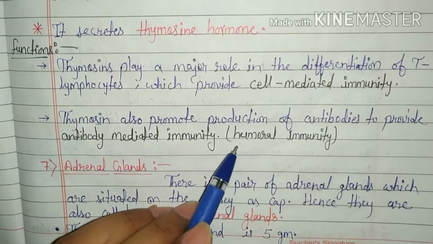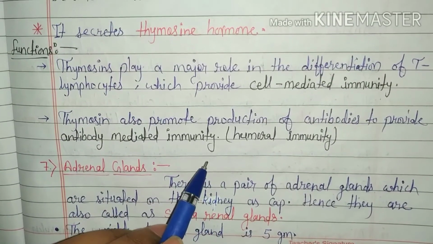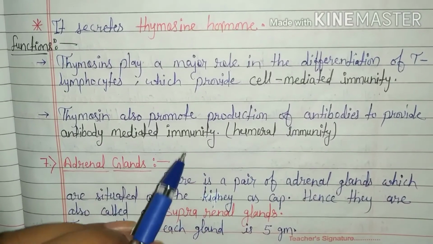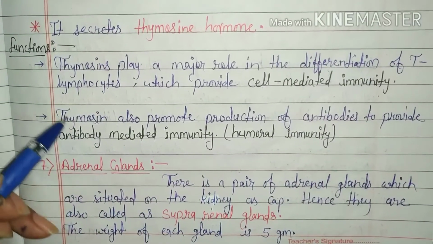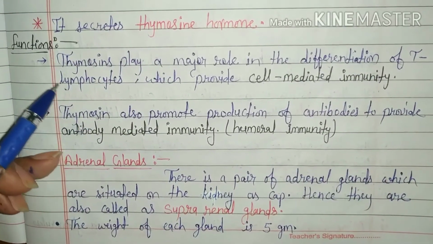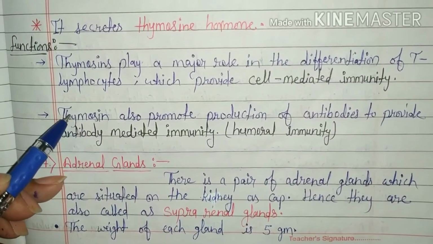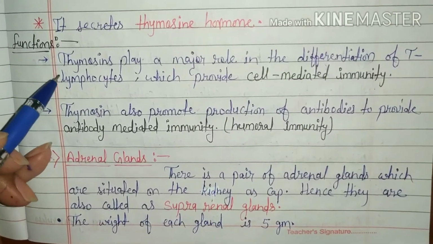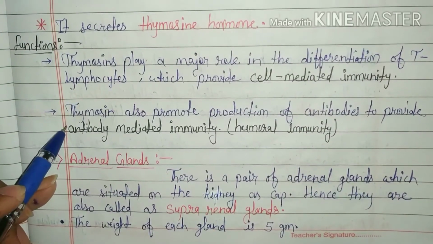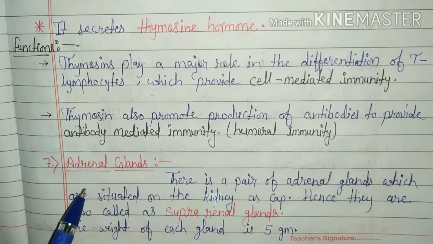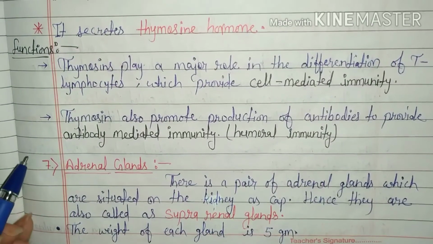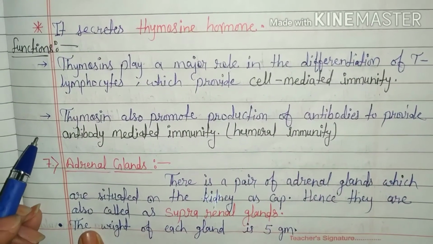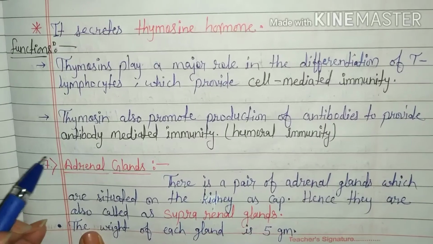These are located in blood plasma because B lymphocytes receive stimulation from the thymus gland through T lymphocytes. Now, thymus gland is completed.